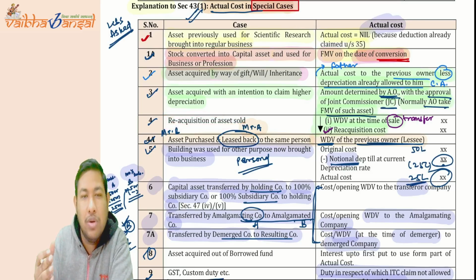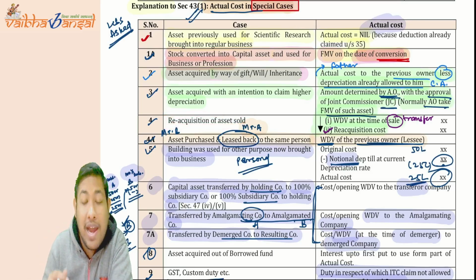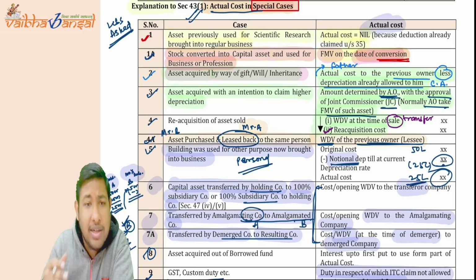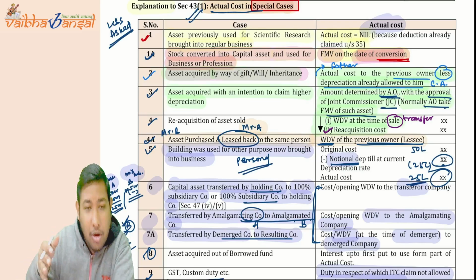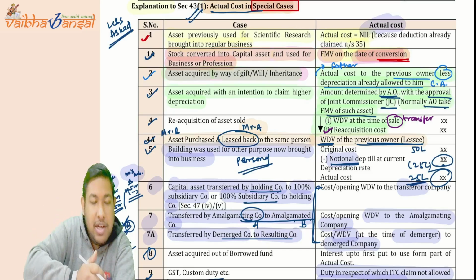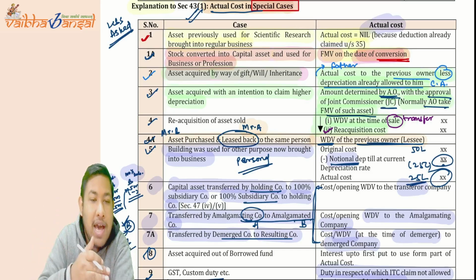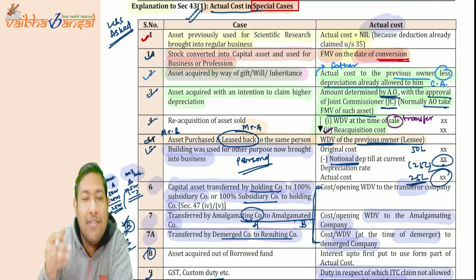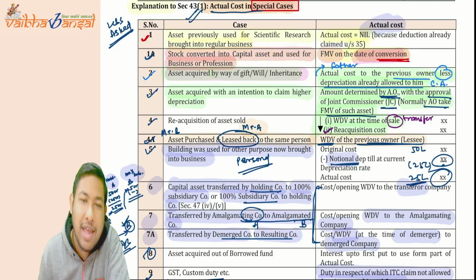Now, reacquisition of assets sold. Whatever asset was sold, we are reacquiring it. So the WDV at the time of sale, or the reacquisition price at which we are taking it back, whichever is lower, is going to be the actual cost.